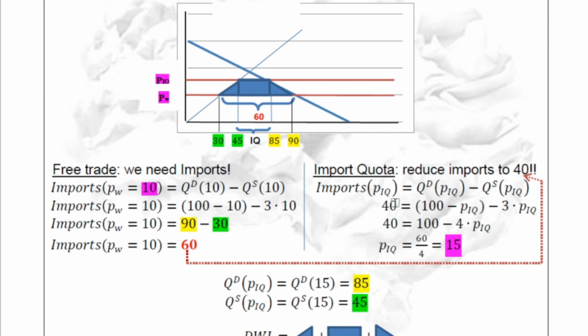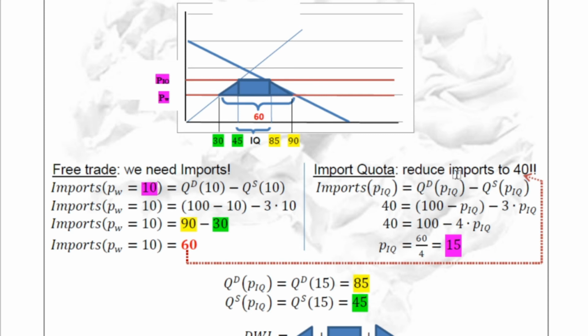Now, if imports are 40, how do we calculate these imports? Always, not only in this case, by the difference between the demand and the supply. As I told you before, the imports are the excess of demand that foreign producers are able to sell us.